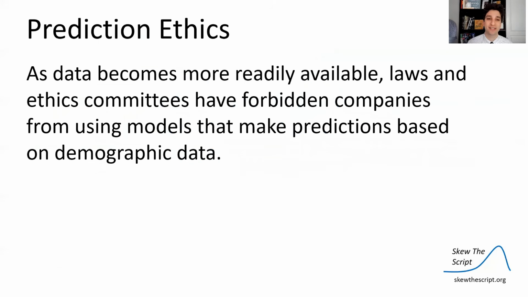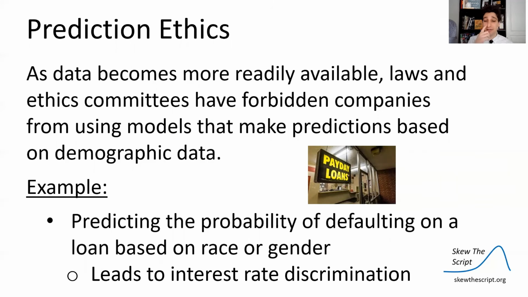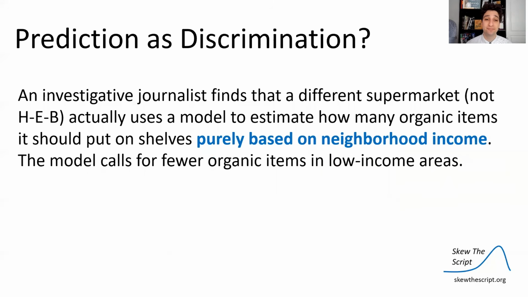Let's discuss the consequences of this. So there's a hot topic in data science right now. As data becomes more readily available, there are laws, ethics committees, and companies that are trying to forbid companies from using models that make predictions based on demographic data. Specifically, one common example is predicting probability of defaulting on a loan based on your race or gender. So say, for example, in a data set, you find that a certain gender or a certain racial group tends to default on loans more often, then you might use an interest rate in your company that might be different based on the person's background. And that is pure discrimination, and that is outlawed, and most companies are banned from doing that.